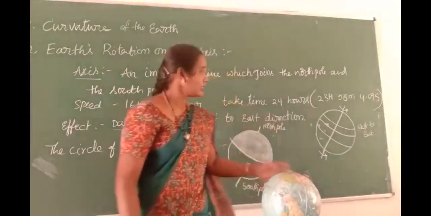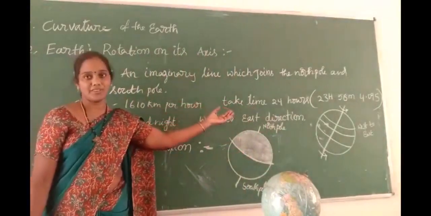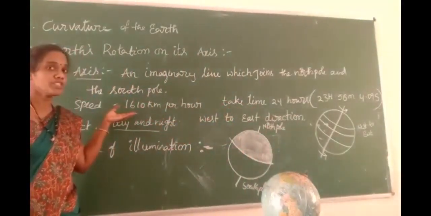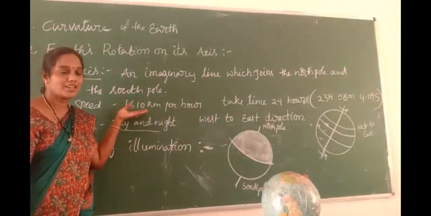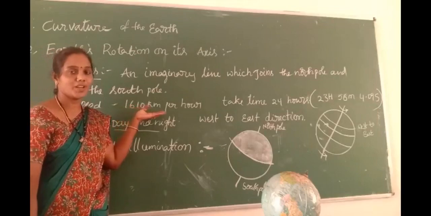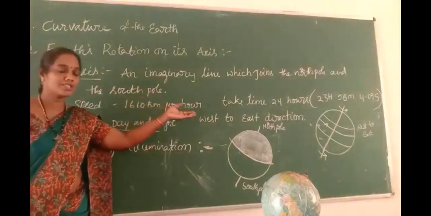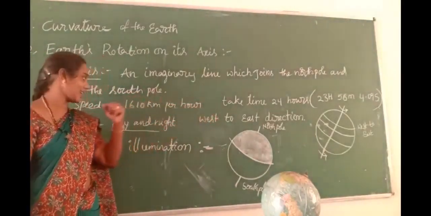One rotation of the earth takes 24 hours. The earth rotates at a speed of 1610 kilometers per hour, and the time is approximately 23 hours, 56 minutes, 4.08 seconds.